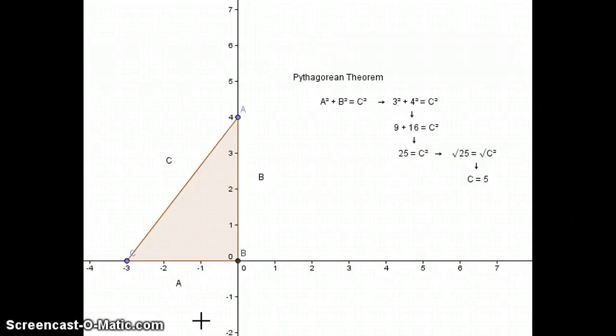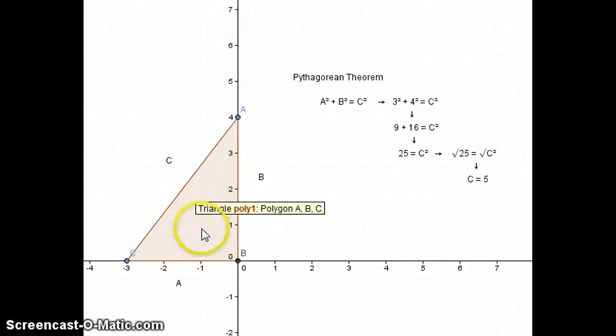If you remember your basic triangle stuff, you have 2 legs. So we'll call the first leg side A. Then you have your second leg, which we're going to call side B. Then you have your third side, which we are actually going to call the hypotenuse. We call it the hypotenuse because it is the longest side of the triangle. So we have A, B, and C.